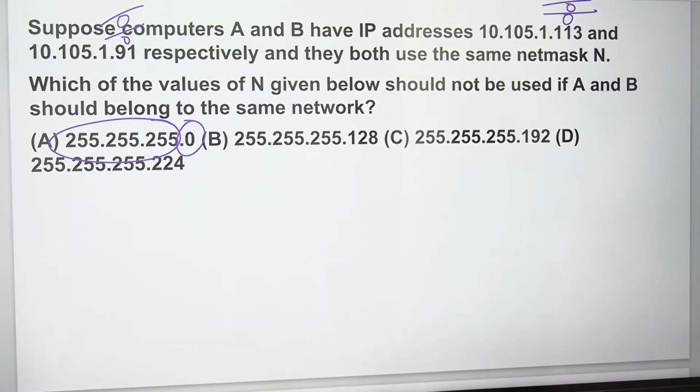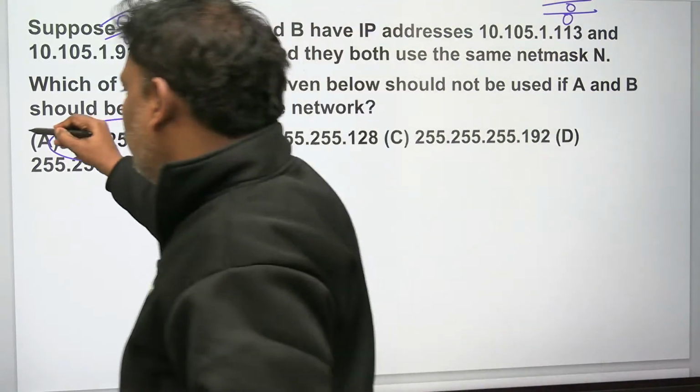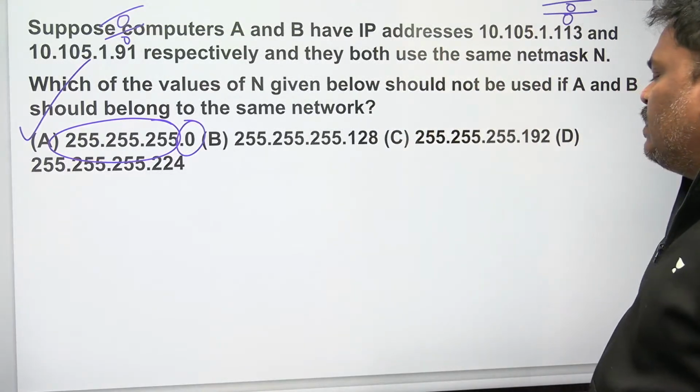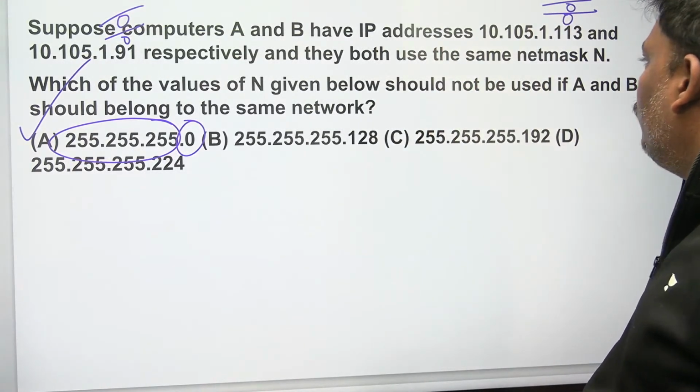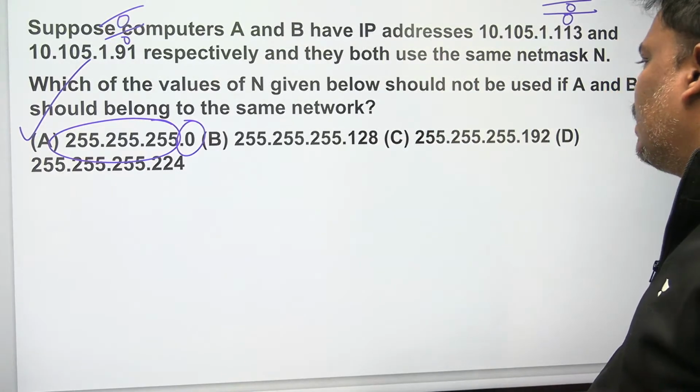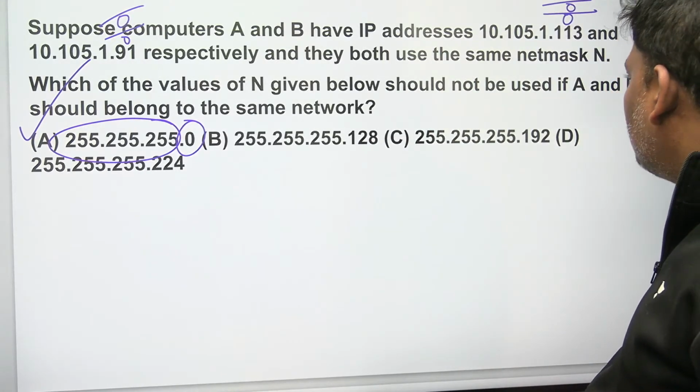Right? Am I right? So first one: if A and B belong to the same network, then what can be the mask? A can be the mask. No problem, because you will get 0. With option A, if you do it for A and B, both will lead to 0. So A is correct. Let's go to B.